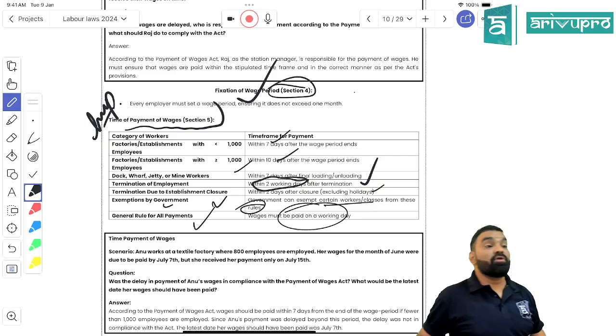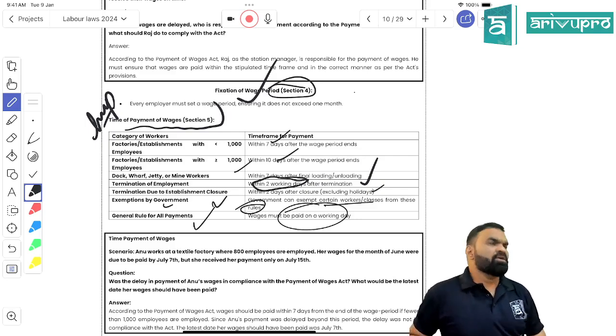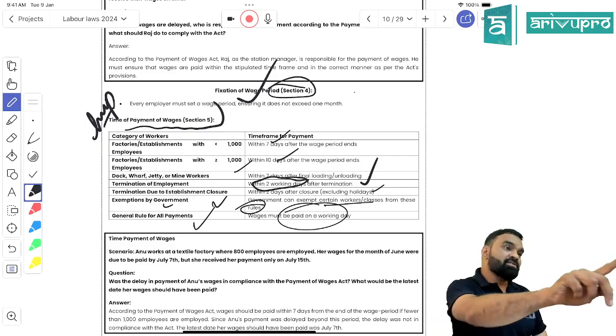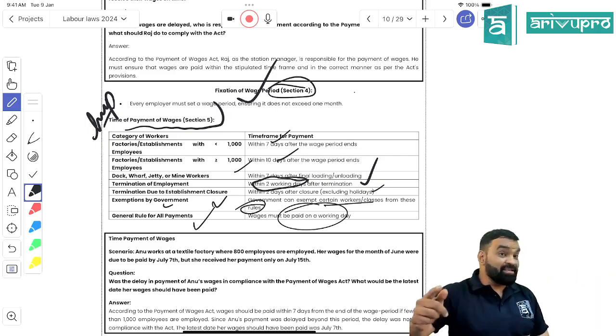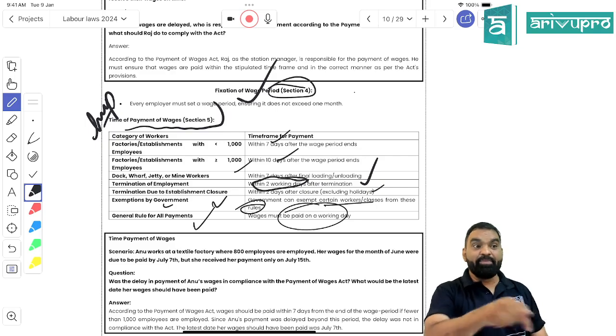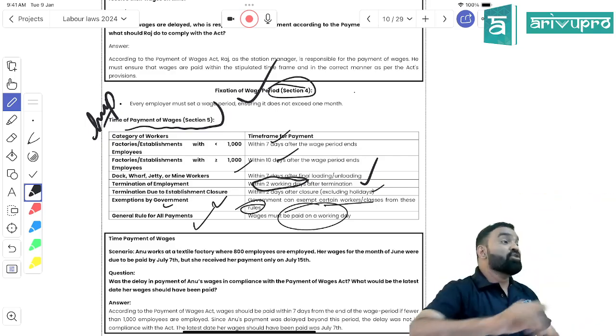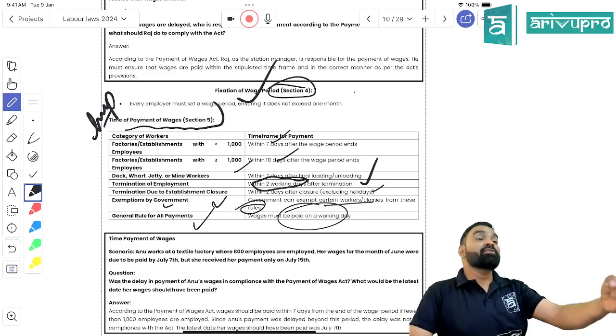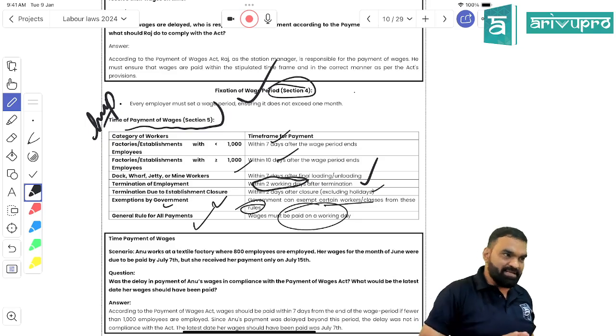So if the due date of payment is coming on Sunday, which is not a working day, you have to make the payment on the preceding day, Saturday, right? You cannot extend it to Monday, because that would be a contravention of section 5. That will become the eighth day, not the 7th day. Got my point, students? Is it clear?